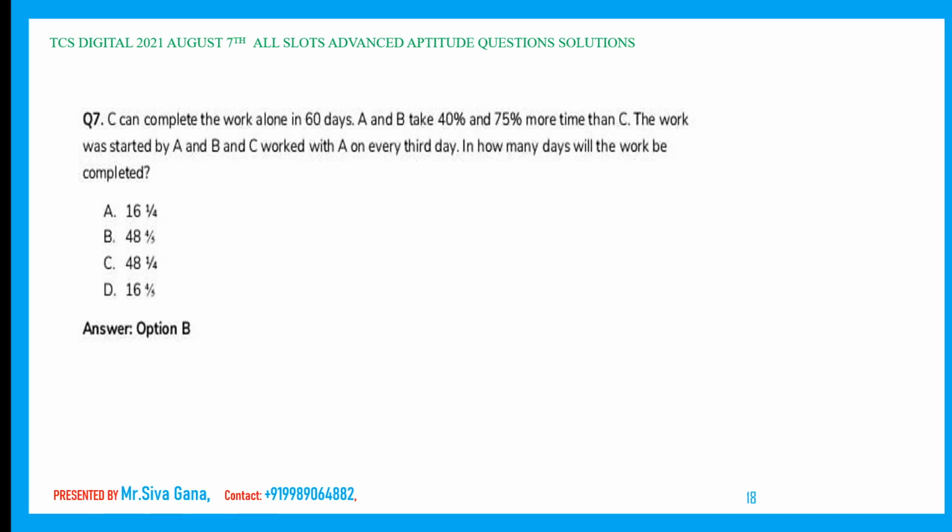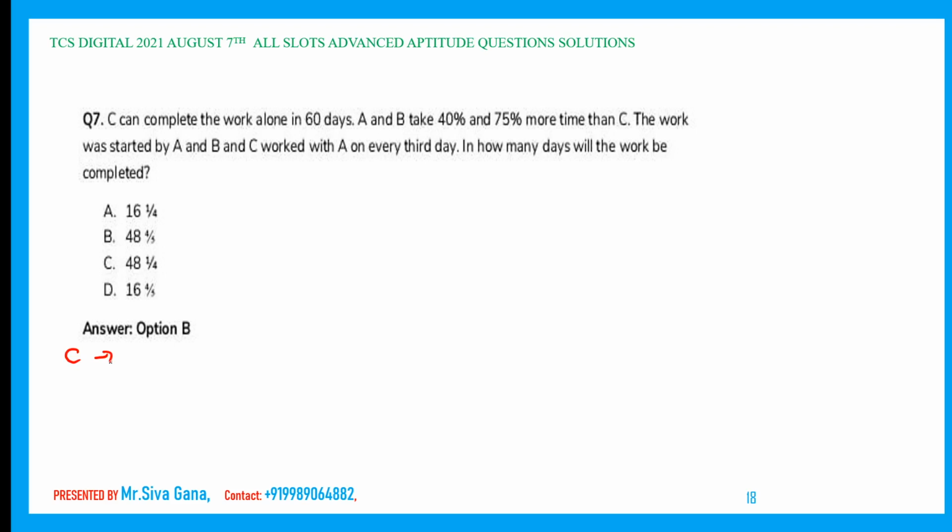C can complete a work alone in 60 days. A and B take 40% and 75% more time than C respectively. The work was started by A, and B and C worked with A on every third day. In how many days will the work be finished? Okay. First of all, I would like to do this one.